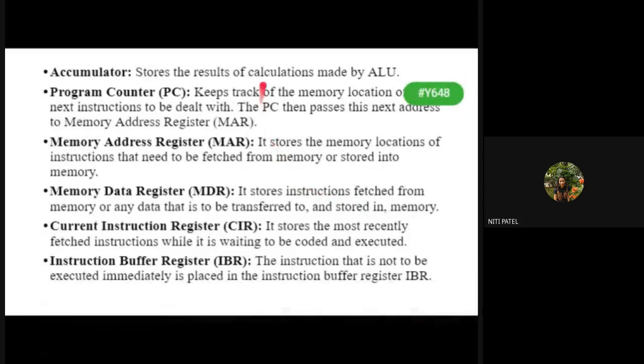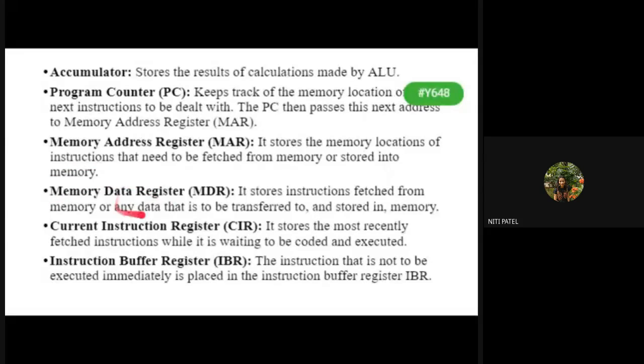Which means what? The address register is storing only the address, and your data is stored inside the memory data register. So if the ALU has to execute any instruction, who will tell which instruction it is? The program counter. Who will tell its location? The memory address register. And what is the instruction? b is equal to 3. Who is going to tell that?